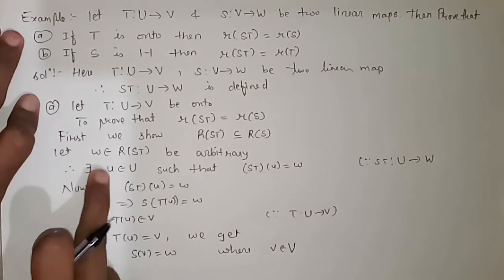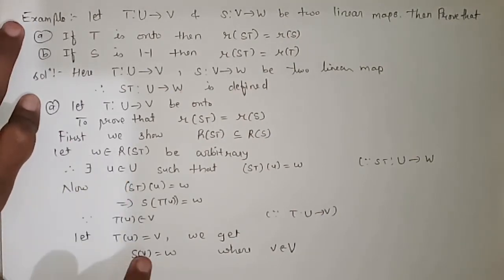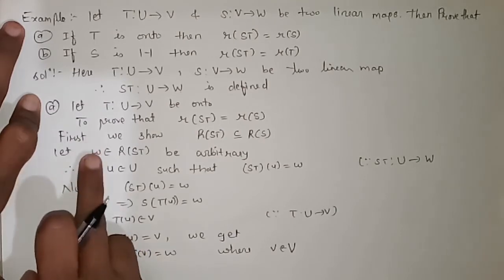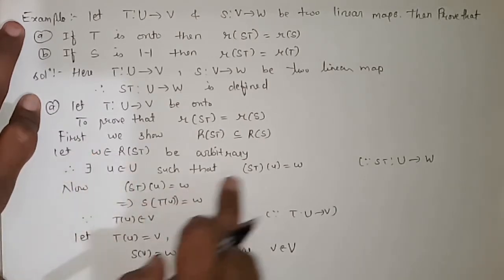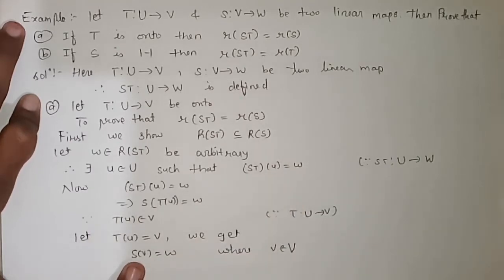Now see, we have considered W belonging to R of ST, and we are saying that S of T of u is equal to W, but here we are getting that S of v is equal to W. From this we can conclude that W belongs to range of S also.